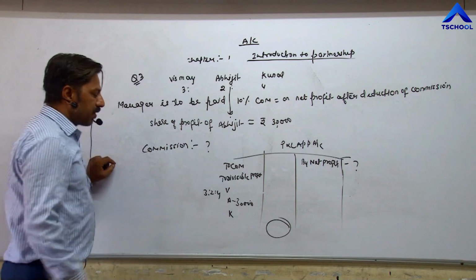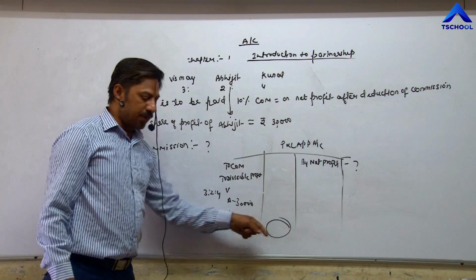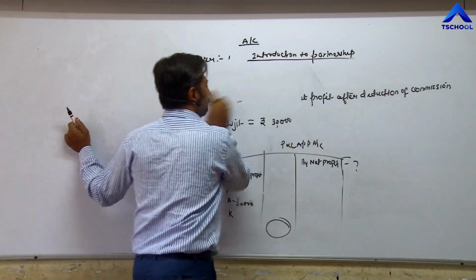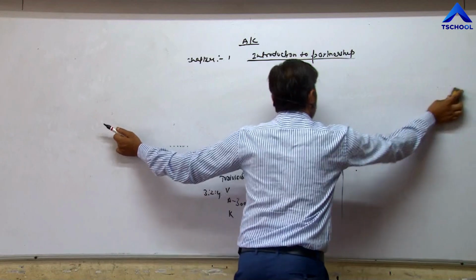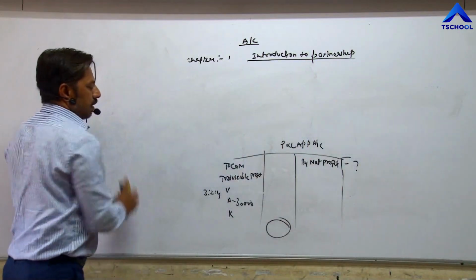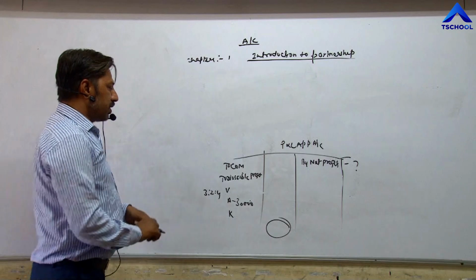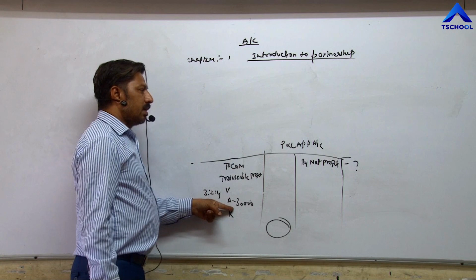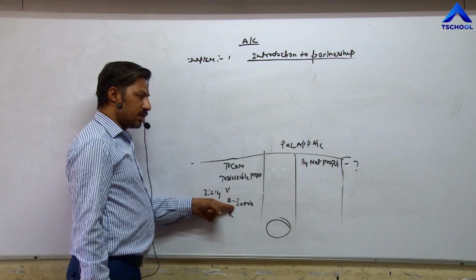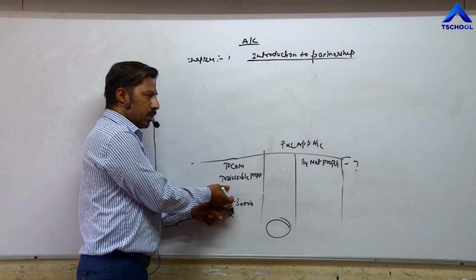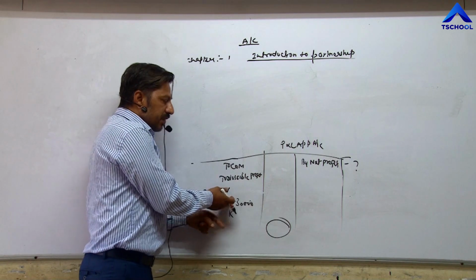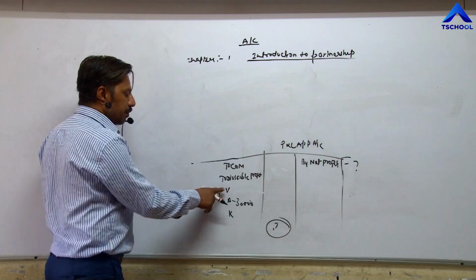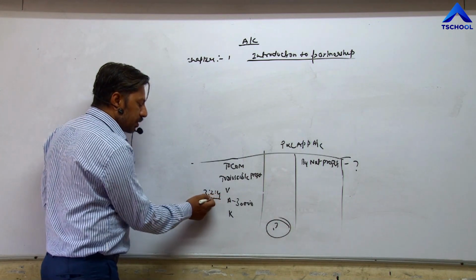Now it becomes very easy for us to calculate the divisible profit. One partner's divisible profit is given, 30,000. So on the basis of his amount, very easily we can calculate the divisible profit of the firm. How? We know that divisible profit is distributed in the profit loss sharing ratio.